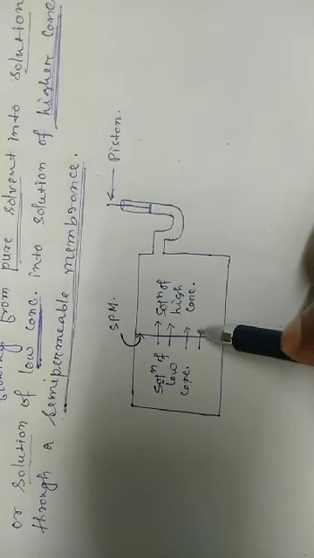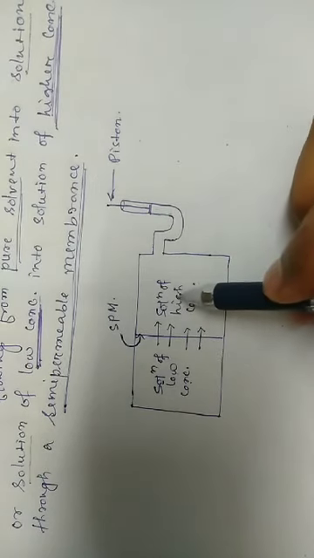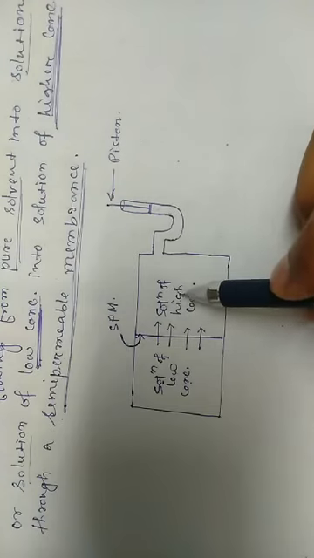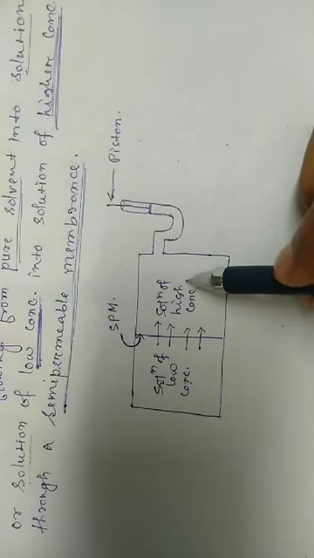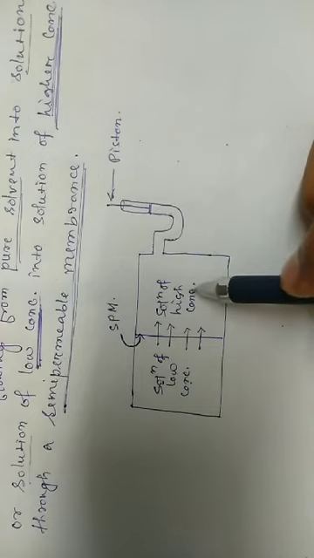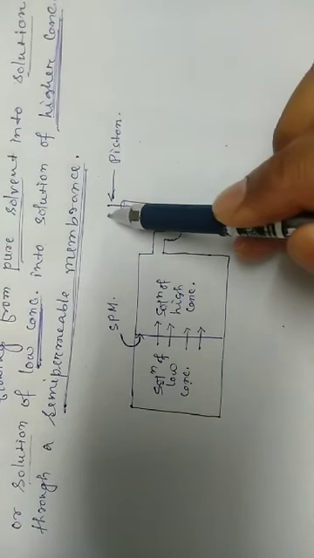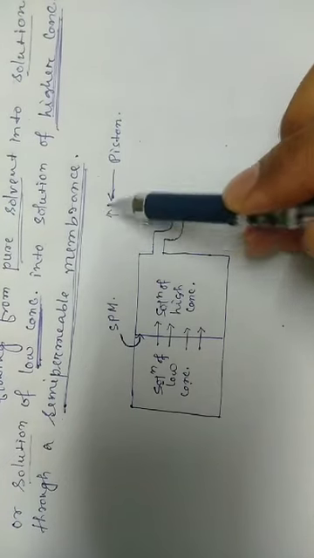So the volume of the higher concentration solution increases and its concentration decreases. Due to the increase in volume in the higher concentration solution, the piston moves in the upward direction.